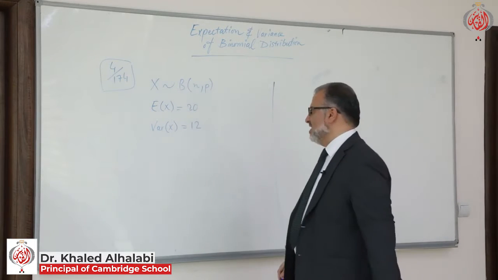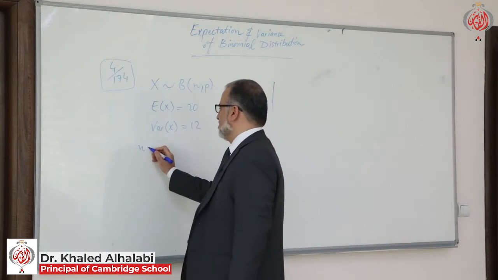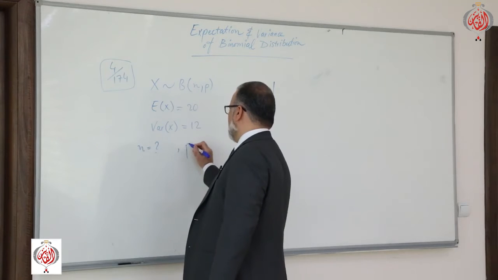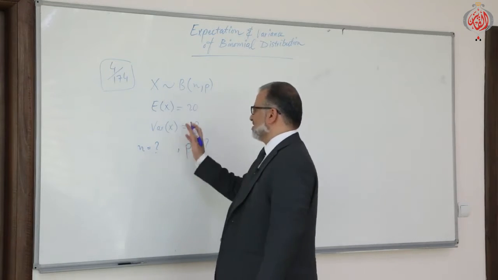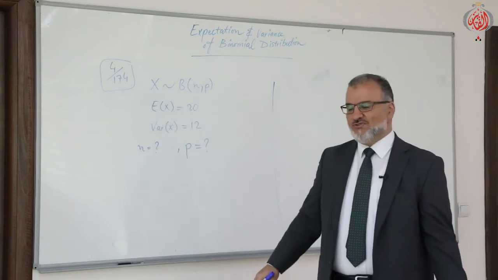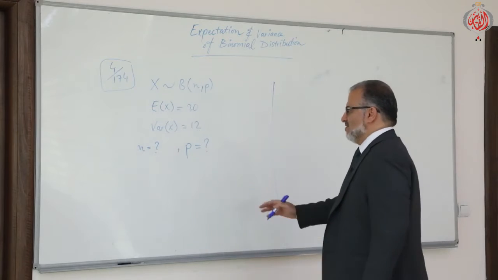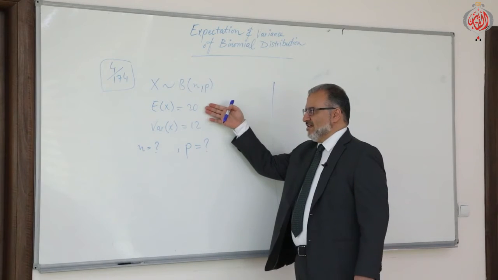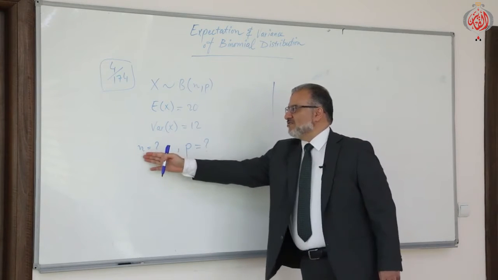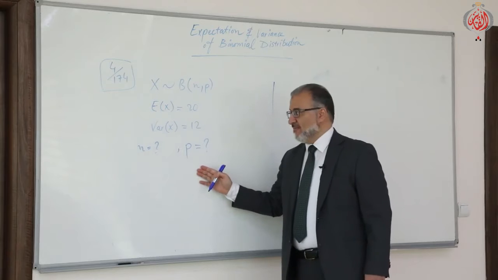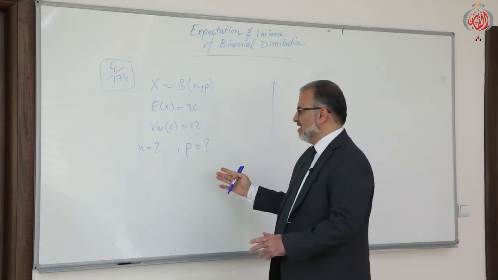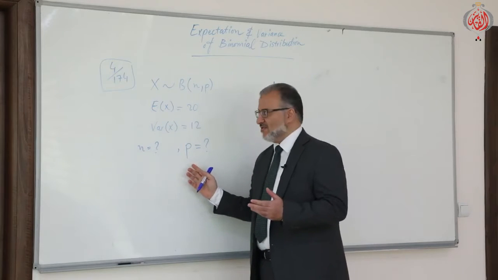We need to find n and p. As I told you, sometimes you are given the expectation and variance and asked to find n and p. In this case, I can find p first of all.